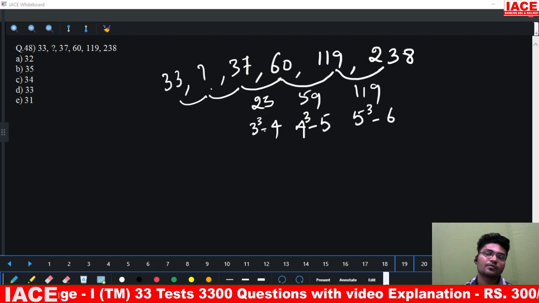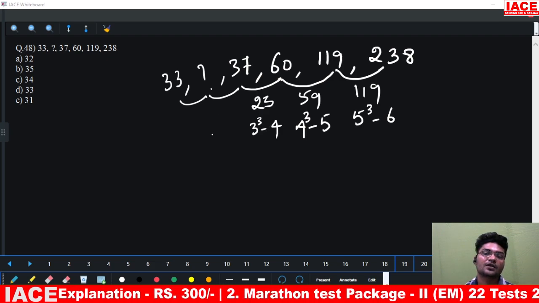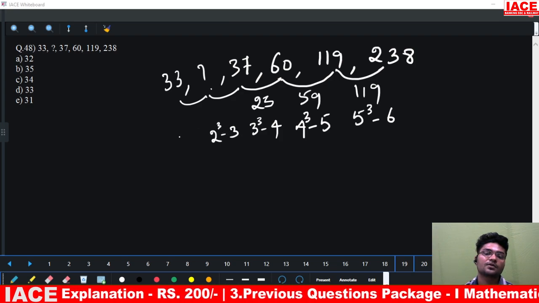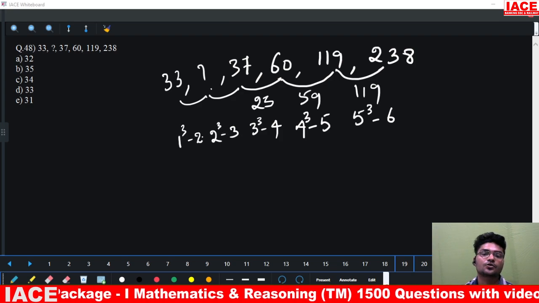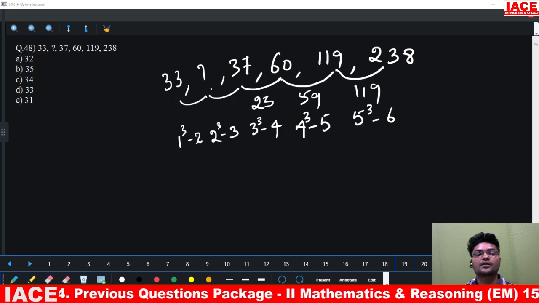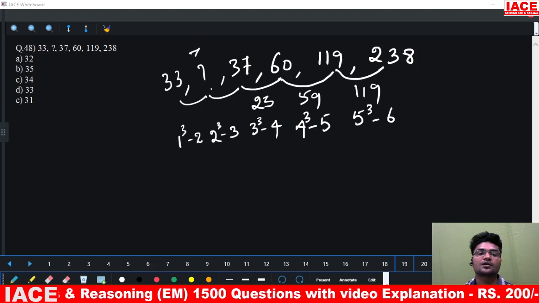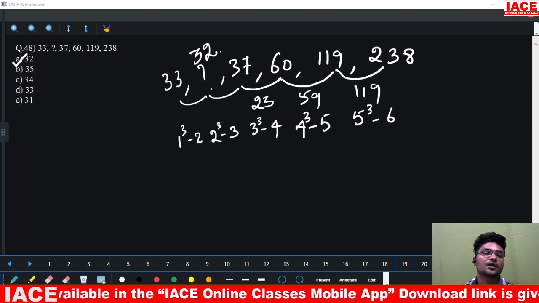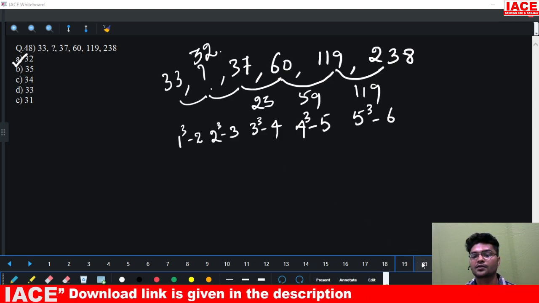If this is 3 cube minus 4, the previous one has to be 2 cube minus 3. The previous one has to be 1 cube minus 2. So 33 plus 1 cube minus 2. 1 cube minus 2 means minus 1. 33 minus 1 is 32. 32 is the right answer. That is your option A.